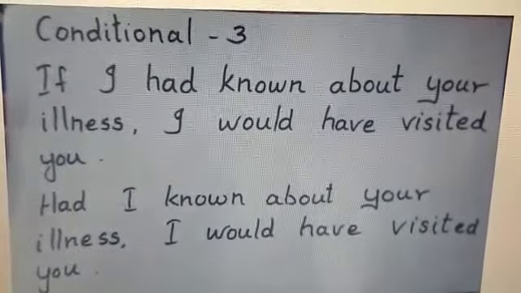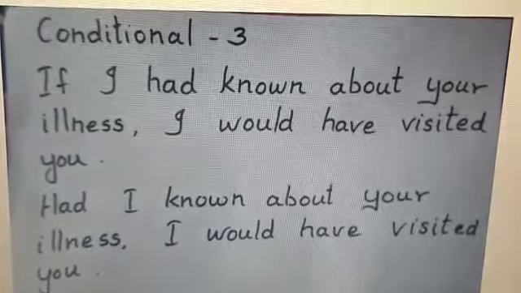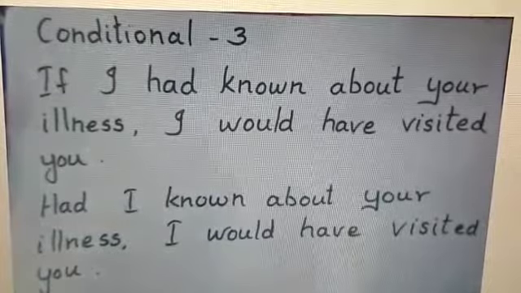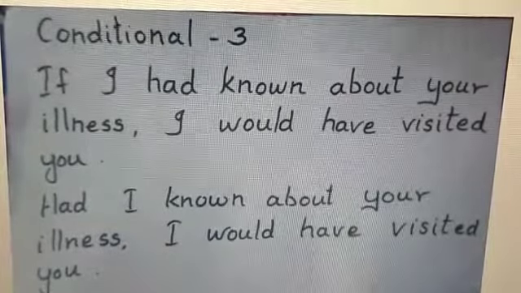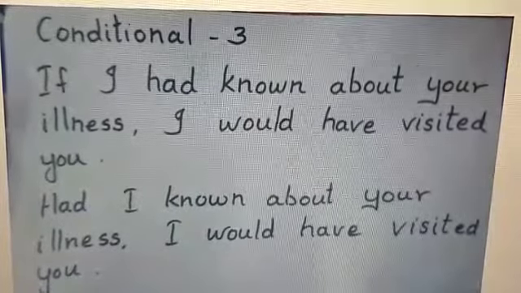Conditional 3, you see, if I had known about your illness, I would have visited you. See the answer, how it will be. You have to remove if and you have to bring had to the first place. Had I known about your illness, I would have visited you.